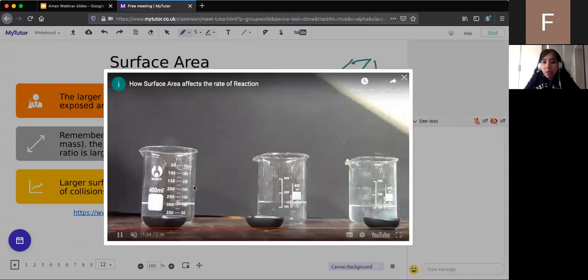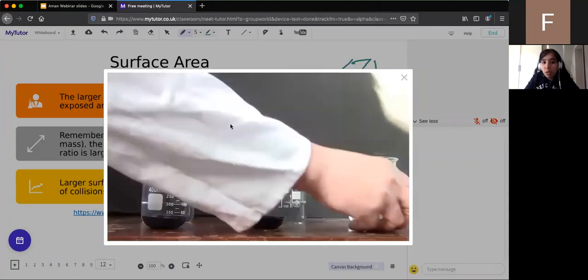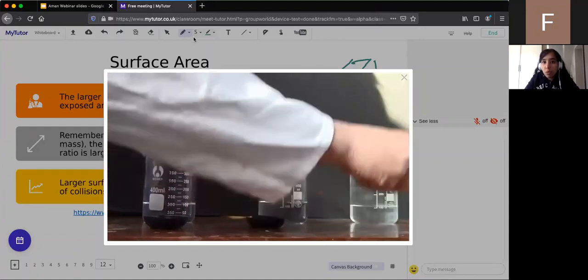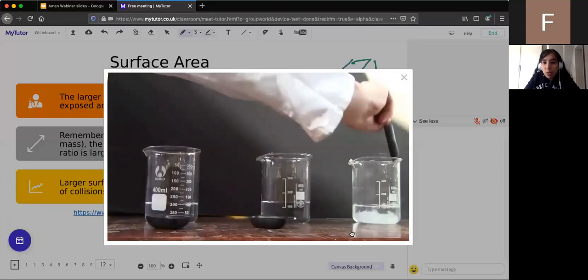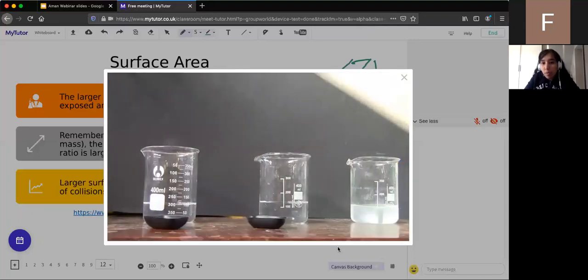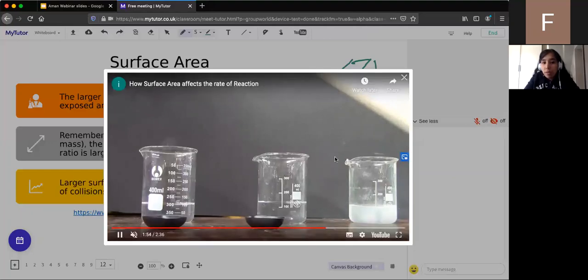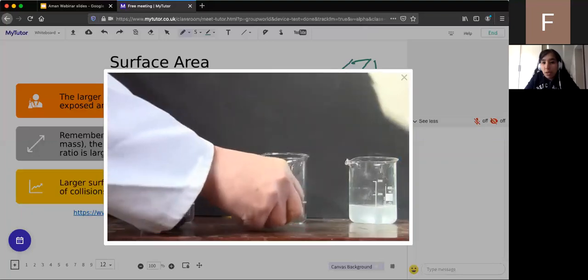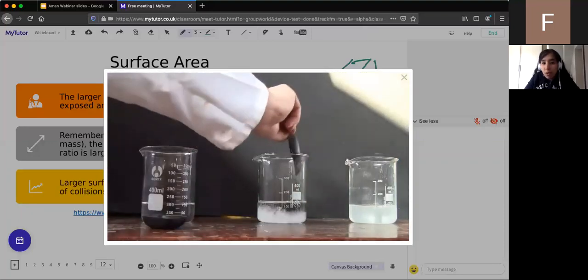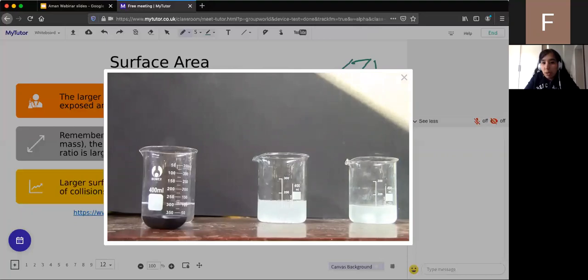Which beaker, first, second or third, will have the fastest reaction? So the first one's got the smallest particles, the second one's got the medium, and the third one's got the largest. So they've put the third one in, so we can see the reaction taking place. We can see that reaction's taking place quite slowly. He's now done the second one. It's a bit quicker.